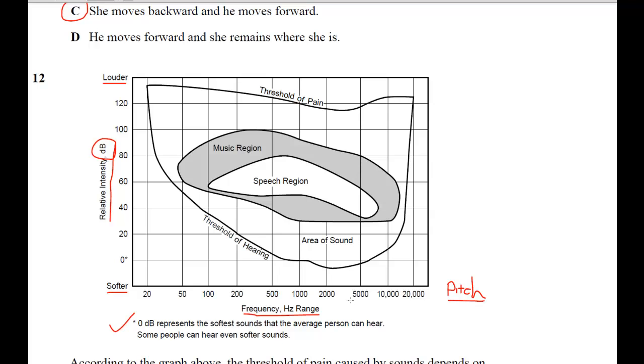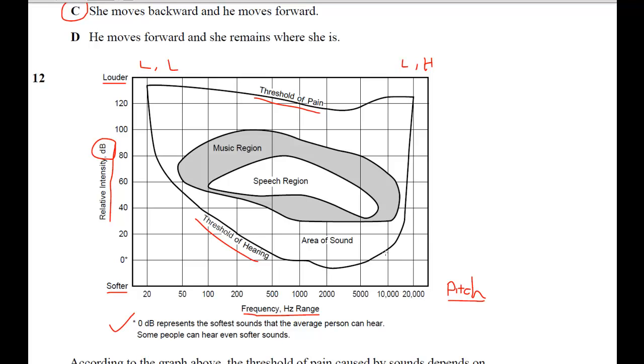Okay, pitch. And so if you notice that it's not a straight line, it's not something like this or even like that. It goes kind of around the whole thing. So threshold of pain is found right on the outside. So it can be loud, and it could also have a low pitch. It can be loud, and it also can have a high pitch.